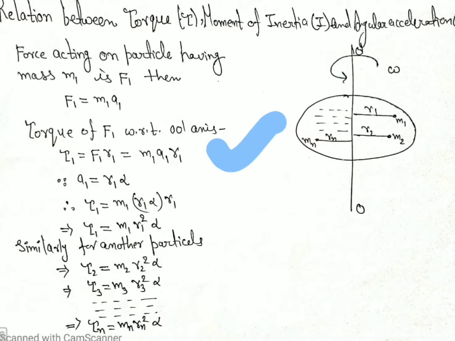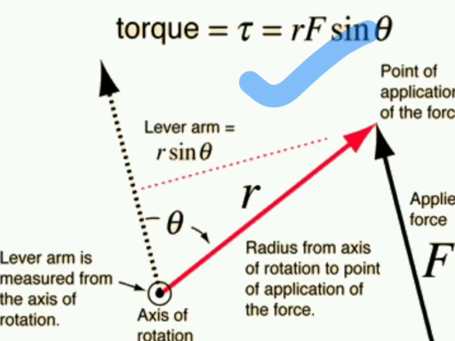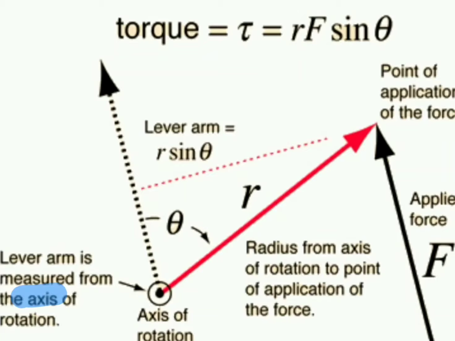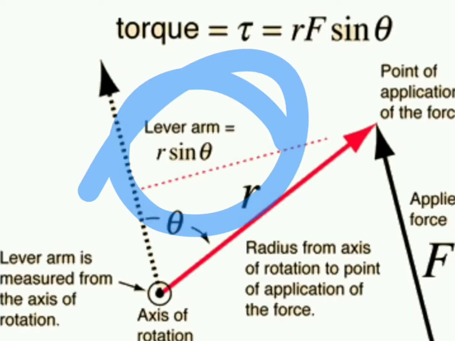Now, the torque of F1 with respect to the OO dash axis. We all know that torque is r F sin theta. The lever arm is measured from the axis of rotation: the radius from the axis of rotation to the point of application of the force, so the lever arm is r sin theta.